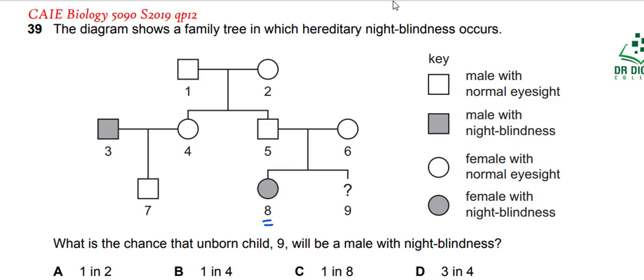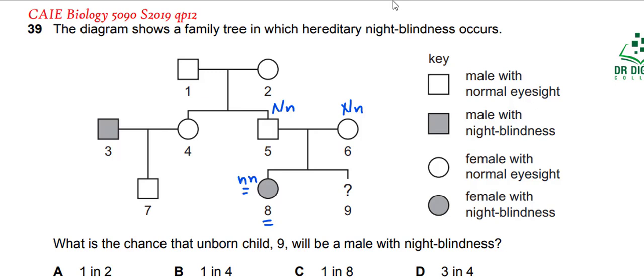You know that this pattern of inheritance shows that this is a recessive trait, because this is heterozygous, capital N small n, this is capital N small n, and this individual is small n. Both the parents are normal while this daughter 8 is affected. So this is homozygous recessive.